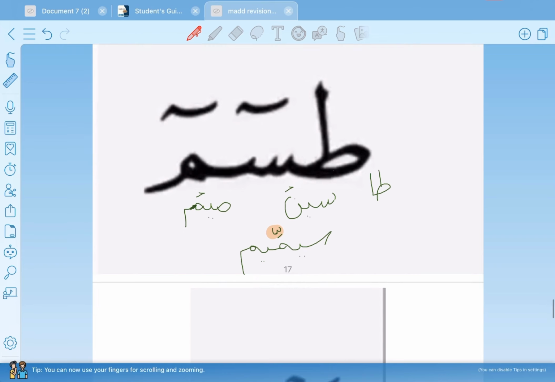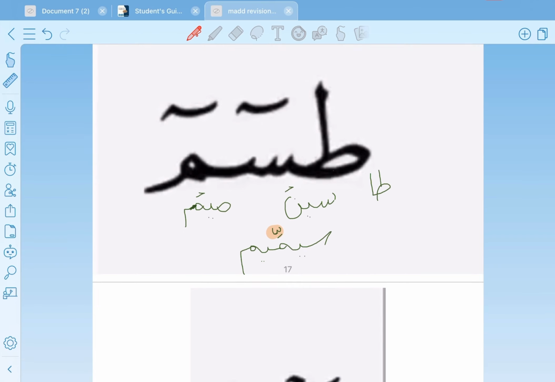Okay, let's see. Ta sin mim. Okay, we have here, ta sin mim. First thing, ta. Ta is from the second category. Hayyun tuhur. So we have to prolong ta for 2 counts.